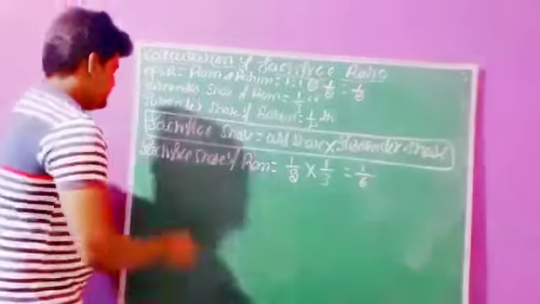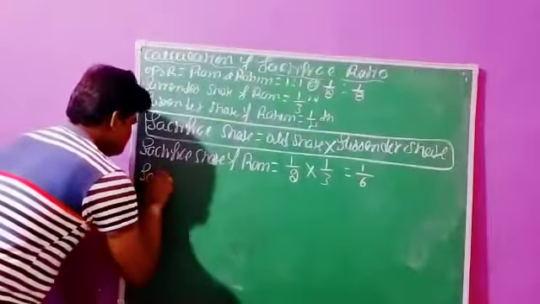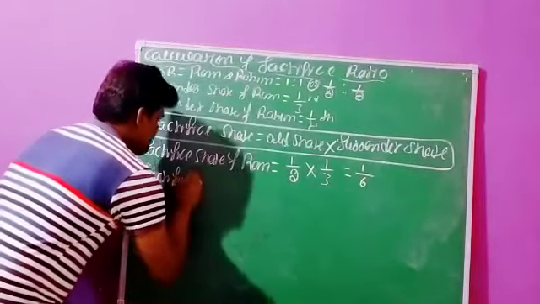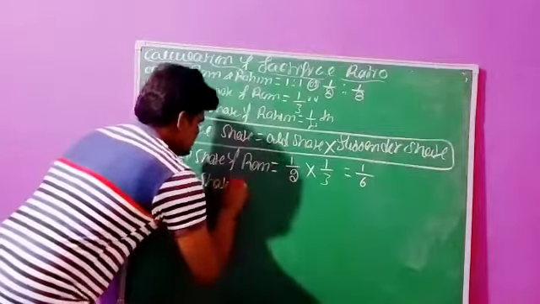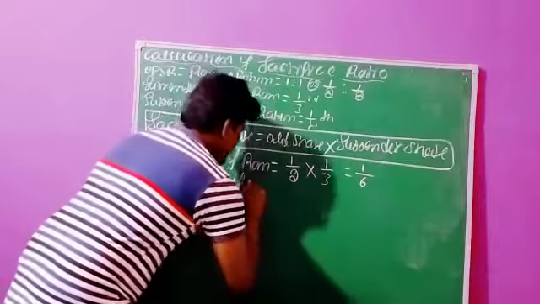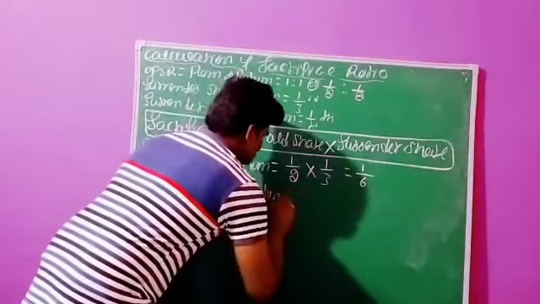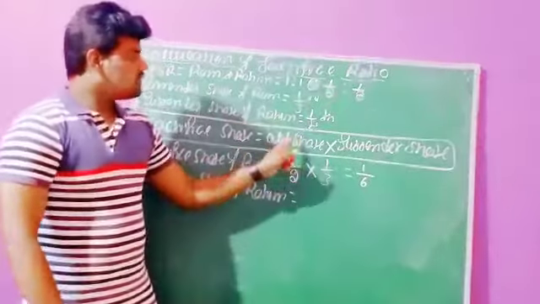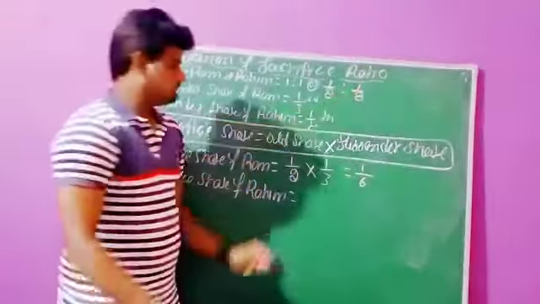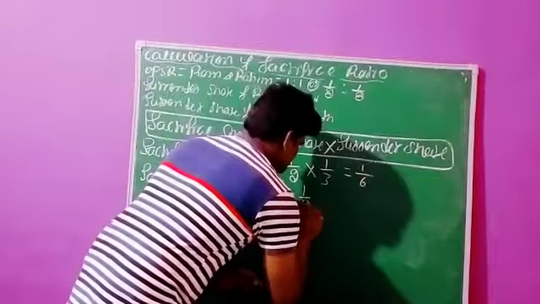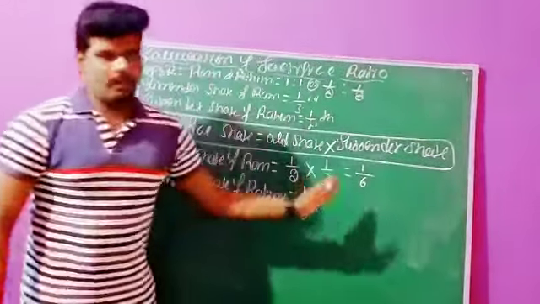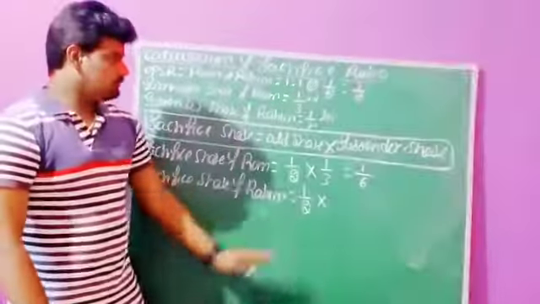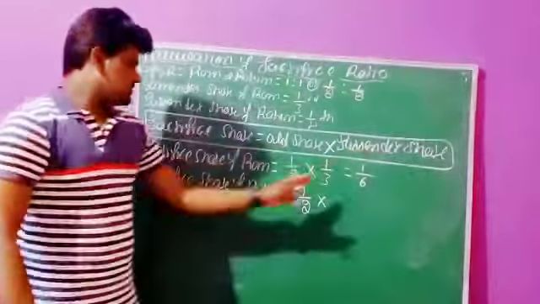Our next partner, sacrifice share of Rahim. The first one, the old share of Rahim is 1 by 2, right? Equal proportions means 1 by 2. And in the same way, the surrender share of Rahim.